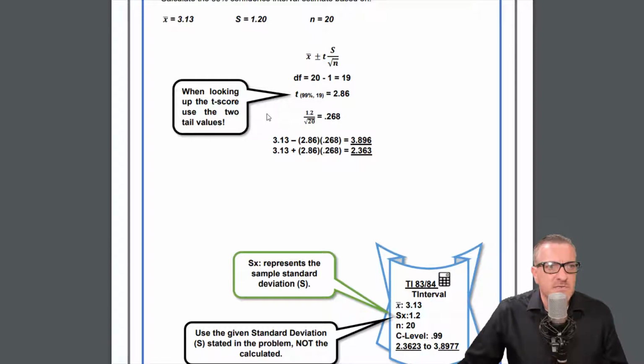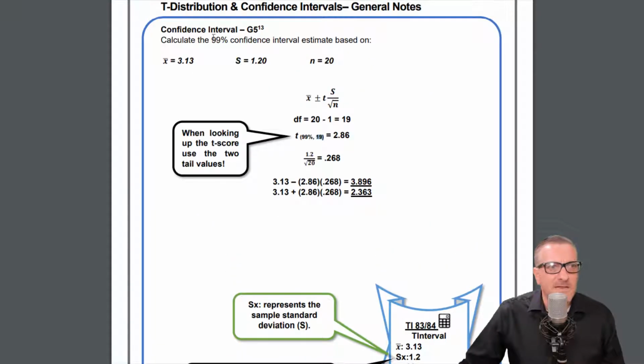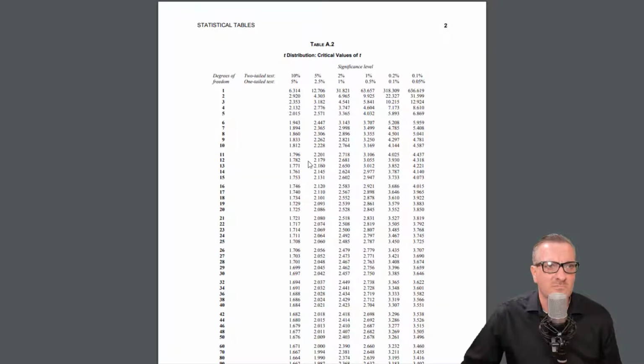And we're going to look these things up. Now, remember, this is 99% and 19. Just remember that. The way that the table is laid out is a little different. So that was 99%, 99%, and 19. Okay. And it's two-tail because it's a confidence interval. We have both sides. That'll come up in a different lesson. Okay, 19. This one's easy. We go to the 19 first. I'm going to zoom in.